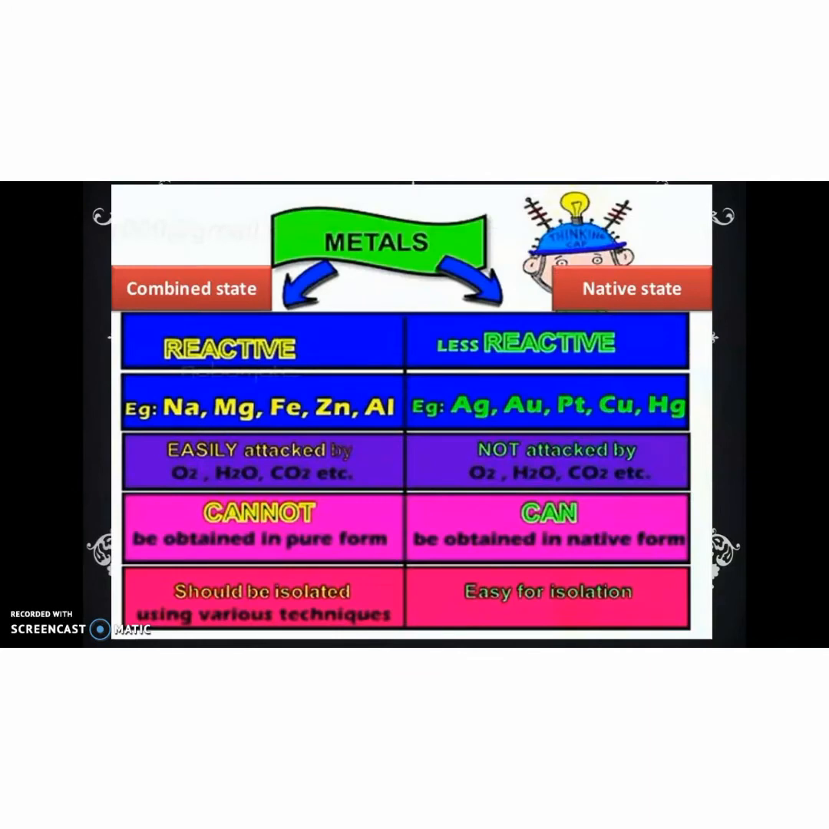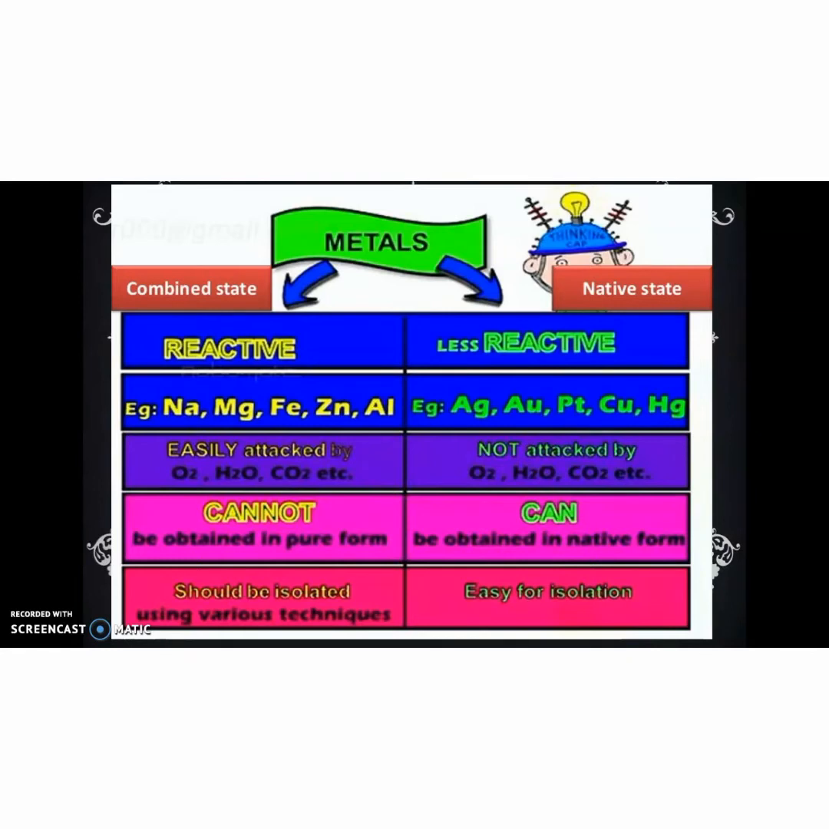Metals are mainly classified into two types. One is the combined state and the other one is the native state. Combined state metals are more reactive metals, whereas native state metals are less reactive metals. Examples for reactive metals are sodium, magnesium, iron, zinc and aluminium. And less reactive metals are silver, gold, platinum, copper and mercury. Reactive metals are easily attacked by oxygen, water and carbon dioxide. And less reactive metals are not attacked by oxygen, water and carbon dioxide.